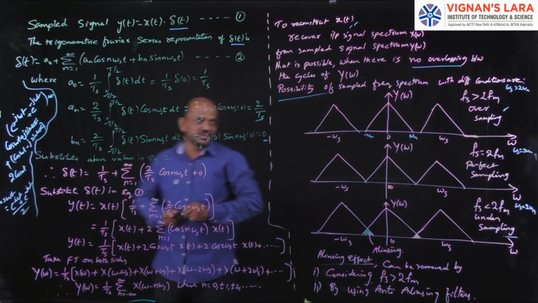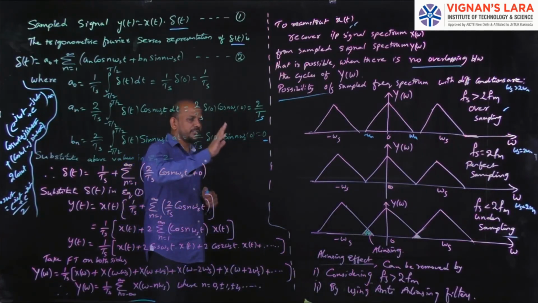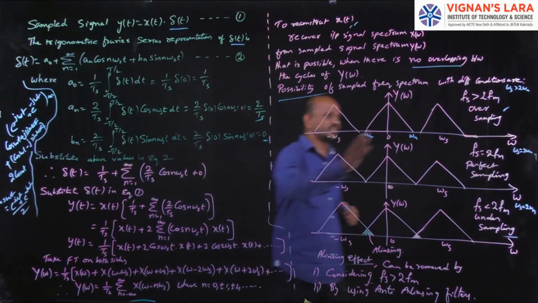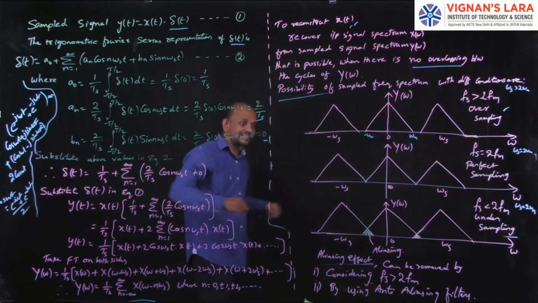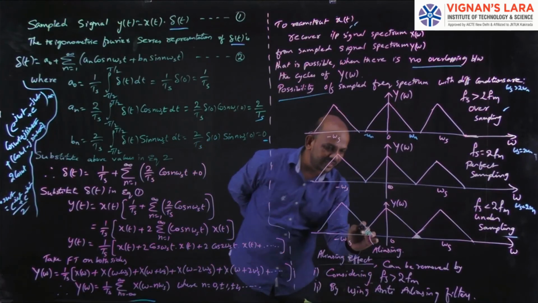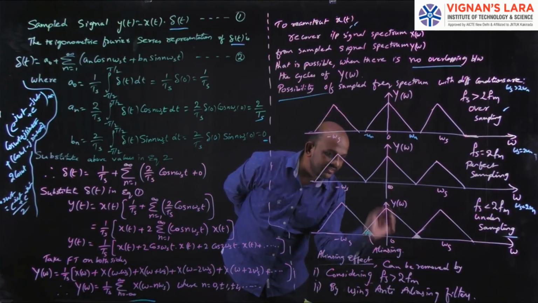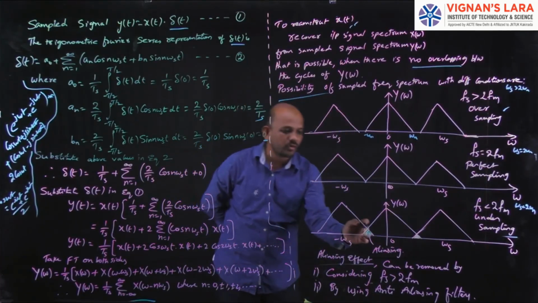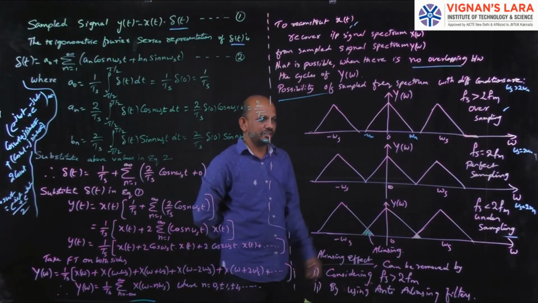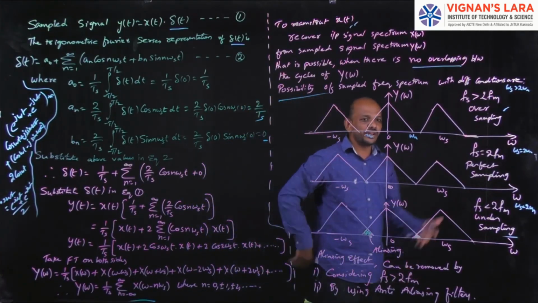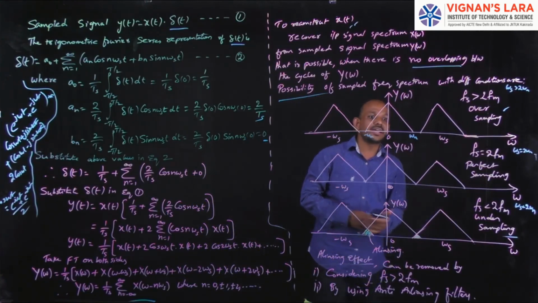The first one is fs greater than 2 fm, that is oversampling. The second one is fs equal to 2 fm, that is perfect sampling. The third one is fs less than 2 fm, that is undersampling. In undersampling there is an effect of overlapping. This is nothing but aliasing. So in undersampling, the overlapping of the spectrum takes place. That is nothing but the aliasing.